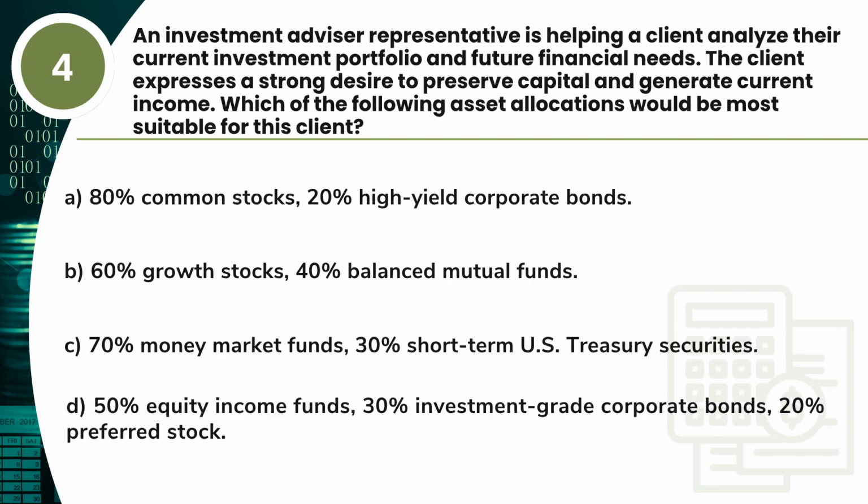B. 60% growth stocks, 40% balanced mutual funds. C. 70% money market funds, 30% short-term U.S. Treasury securities. D. 50% equity income funds, 30% investment-grade corporate bonds, 20% preferred stock.